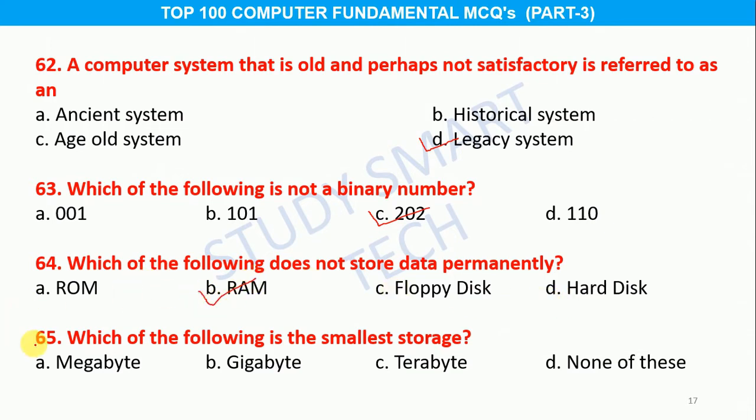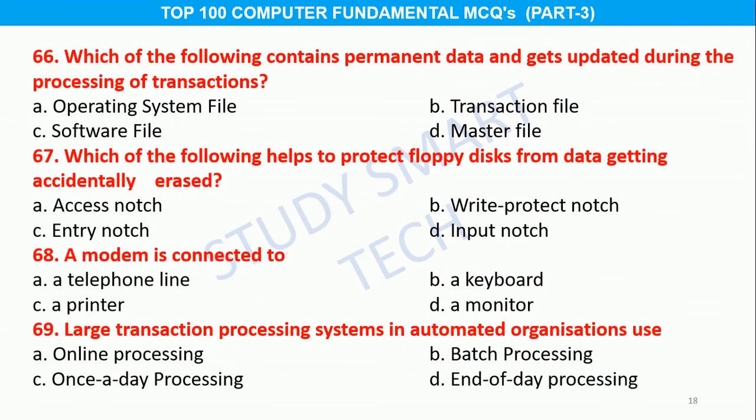Question number 65. Which of the following is the smallest storage? Option A, megabyte, B, gigabyte, C, terabyte, D, none of those, and the correct answer is option D, none of these. Question number 66. Which of the following contains permanent data and gets updated during the processing of transactions? Option A, operating system file, B, transaction file, C, software file, D, master file. And the correct answer is option D, master file.